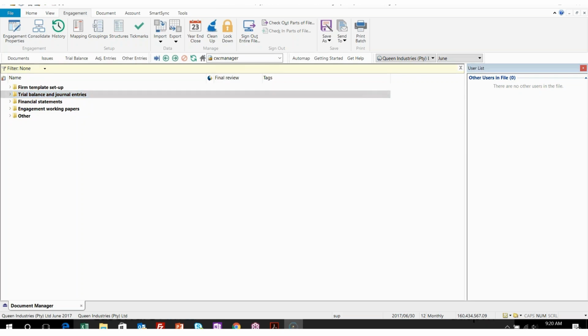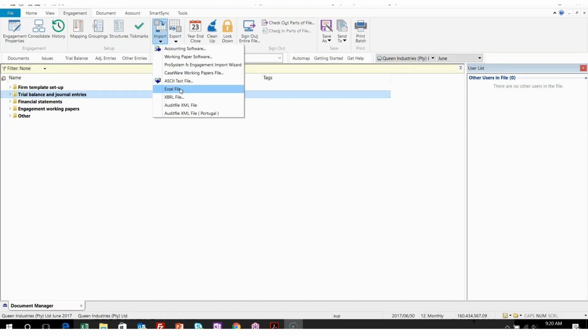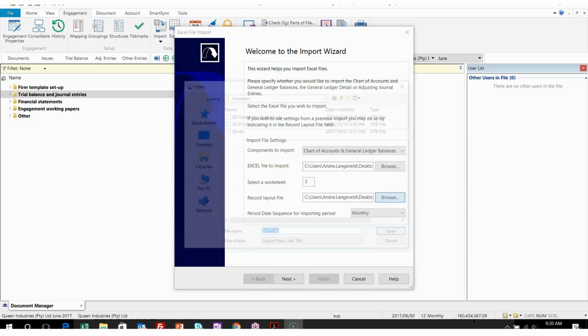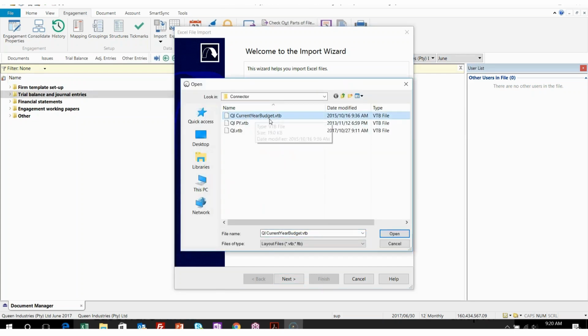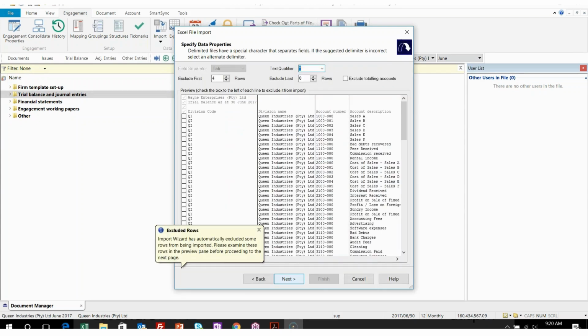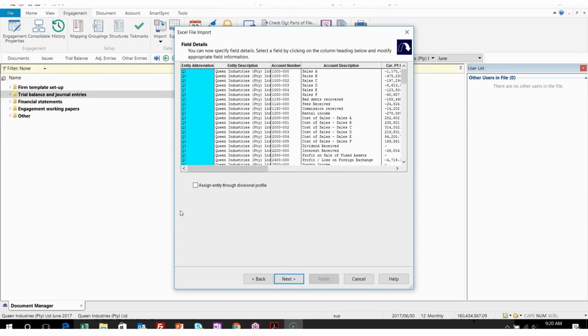100%, and you are complete. Last one we're going to be doing is just the importing of the budgets. I'm going to be quickly clicking on Import Excel file. I'm going to be using sheet 3 for this instance, and I'm going to browse to the QI current year budgets, and I'll be importing that. I'll click on next, and I'll click on next again, and there we go.